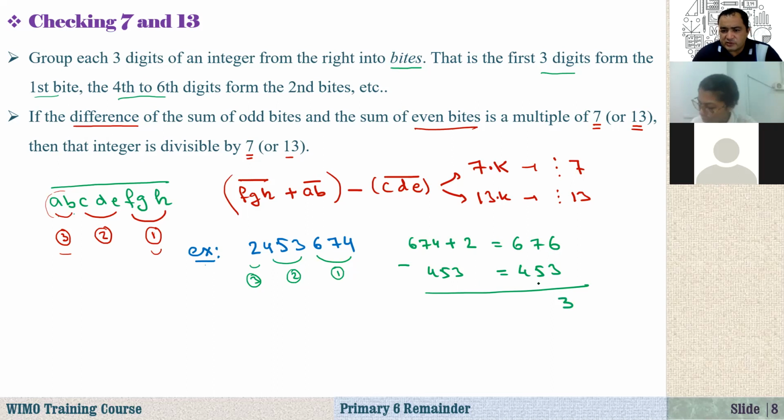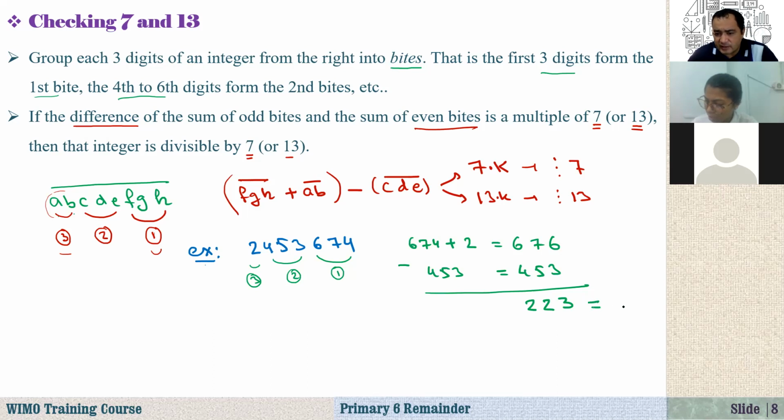7 minus 3 is 4, 6 minus 4 is 2, and now 2, 2, 2, 3, 4. Is it divisible by 7 or not? It is not divisible by 7.